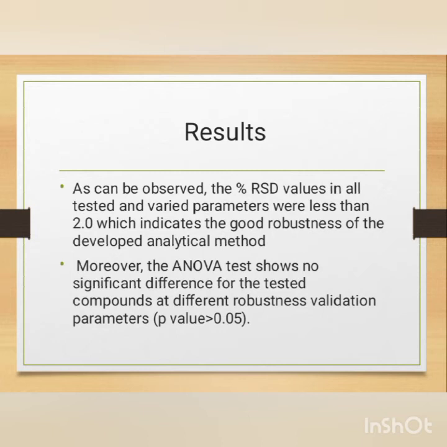Moreover, the ANOVA test. What is the ANOVA test? ANOVA, or analysis of variance, is an analysis tool that splits an observed data set into two parts, which are a systematic factor and a random factor. This test also shows no significant difference for the tested compounds at different robustness variations and validation parameters, with a p value less than 0.5.